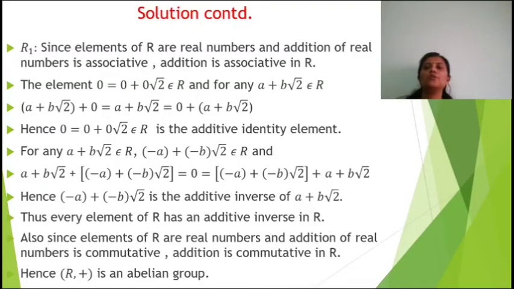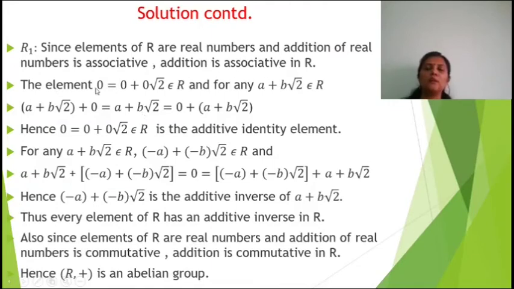Now we have to show the property R1, ring axiom R1. It says that (R, +) is an abelian group. For that we have to show that it satisfies the group axioms G1, G2 and G3. First, since elements of R are all real numbers, the addition of real numbers is associative. Therefore the addition is associative in R.